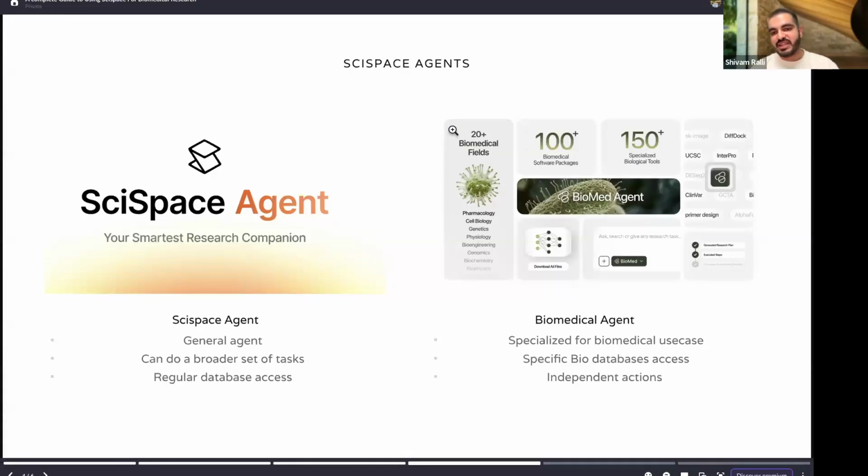An agent is basically different from the AI chats that we used to have, especially ChatGPT that many of you use. Instead of just having one chat window, an agent can perform multiple tasks. Especially if you look at our SciSpace agent, it is able to reflect, it's able to search the web, it's able to build a website for you if needed. It's all general-purpose tasks, right?